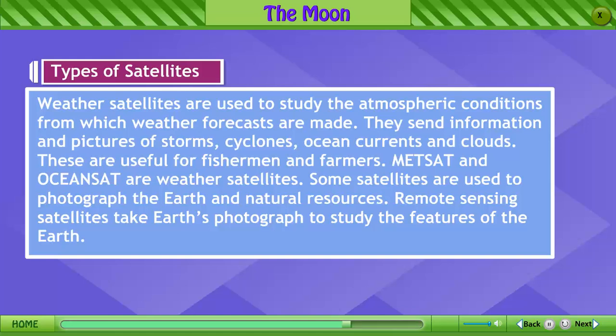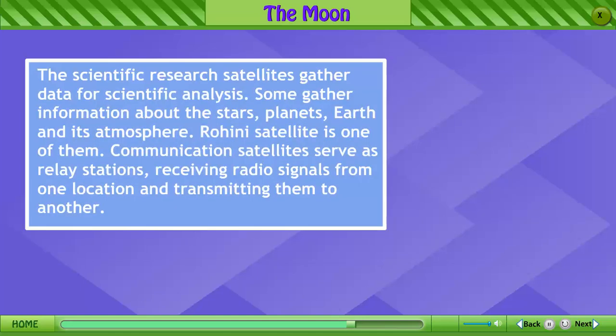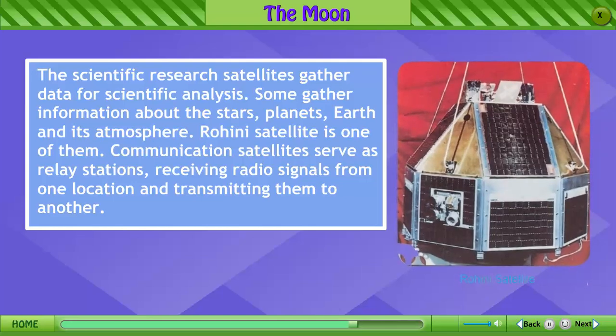Some satellites are used to photograph the earth and natural resources. Remote sensing satellites take the Earth's photographs to study the features of the earth. The scientific research satellites gather data for scientific analysis. Some gather information about the stars, planets, Earth and its atmosphere.